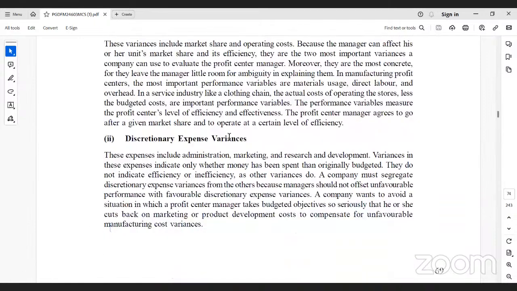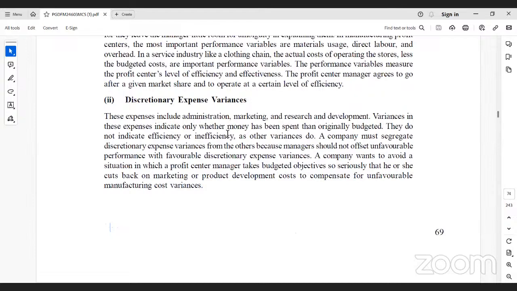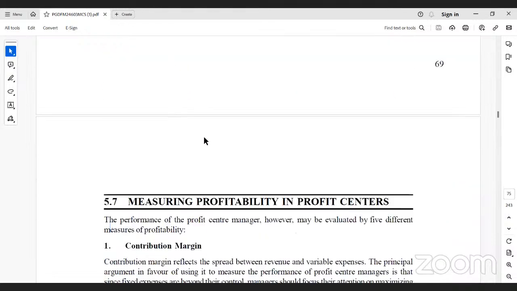And discretionary expense variation: sometimes discretionary variations also happen, like various changes within the firm. We need to appoint a new manager because the old manager resigns, or we need to appoint a new brand ambassador because the previous brand ambassador is not suitable. We need to give more to social media. We need to change our marketing strategies, our packing style, our advertisements, our logos and coloring. These happen as discretionary expenses, which are variations happening within these firms.